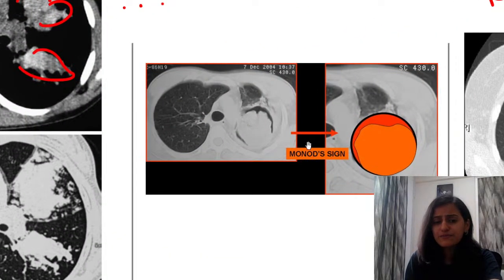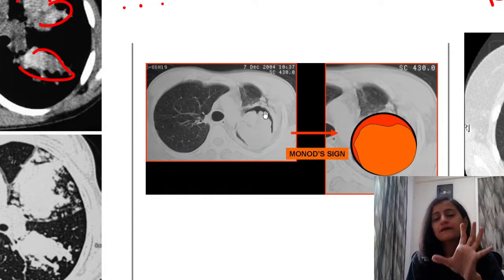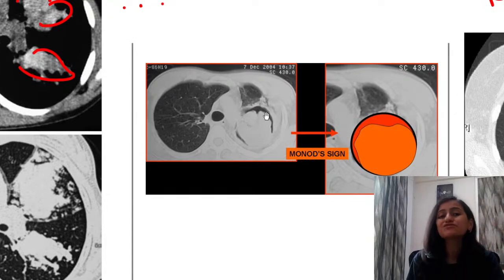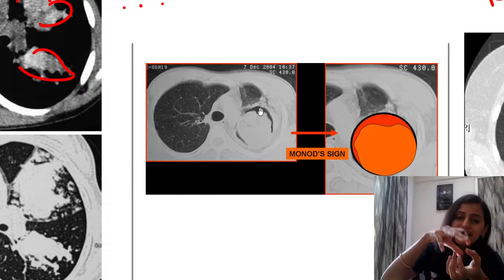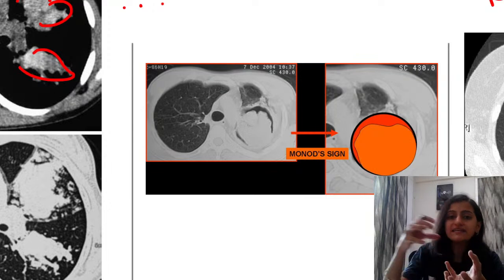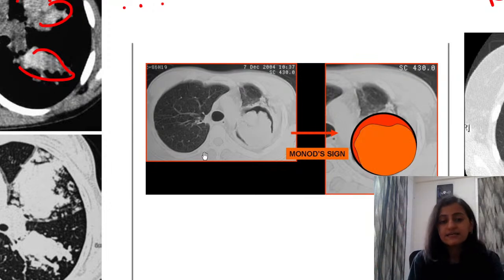What is the next sign that we are seeing here? The Monod sign. Monod sign is seen with aspergilloma. Aspergilloma means a fungal ball. So basically, in a pre-existing cavity, a fungal ball comes and sits. In the cavity, you will see the fungal ball that's occupying the majority of the space.